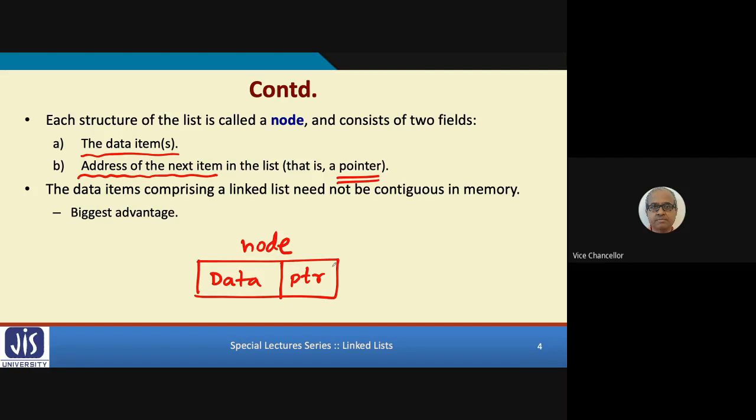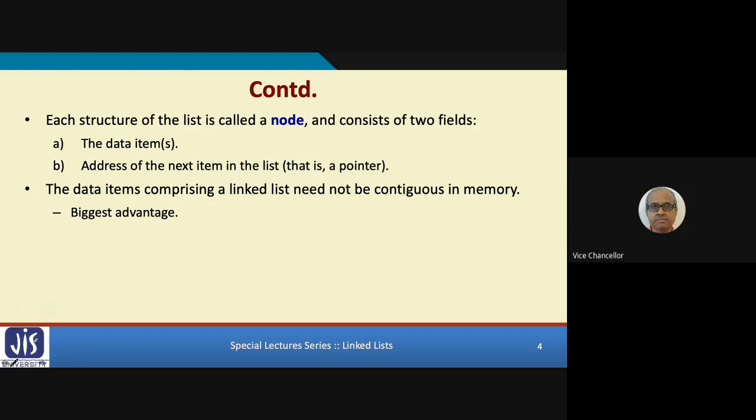Right? Now just try to understand one thing. Suppose I was using an array. So when I declare int a, let's say 100, what actually happens is, suppose this is my memory.